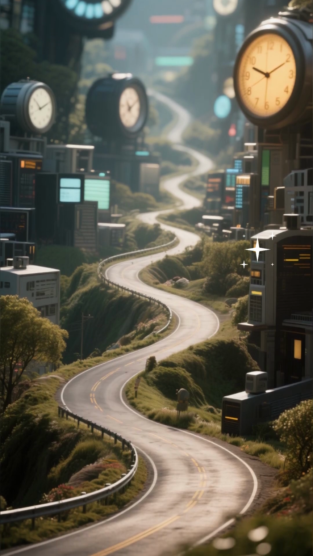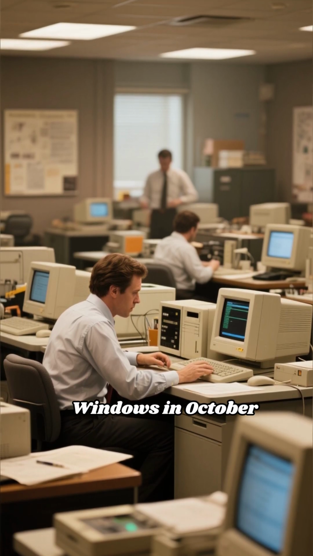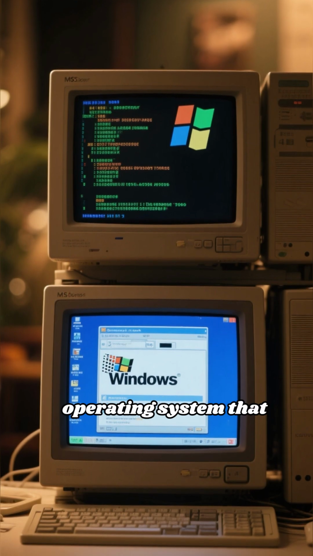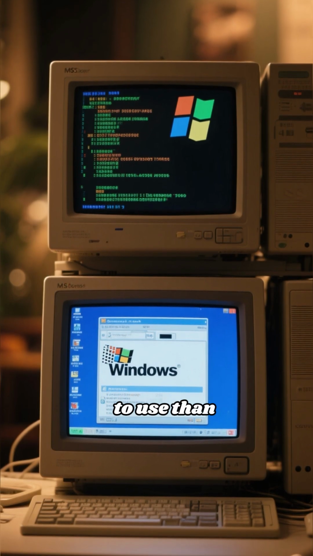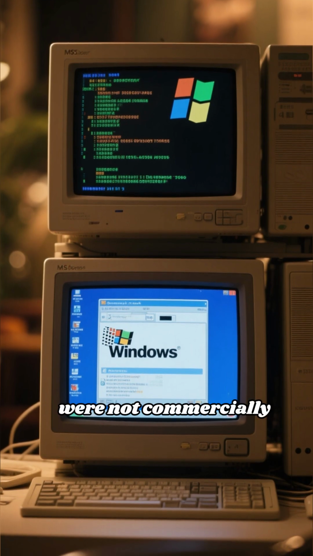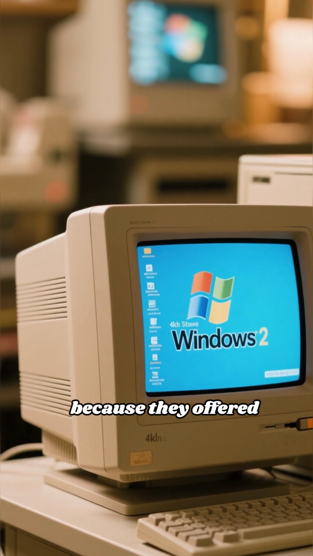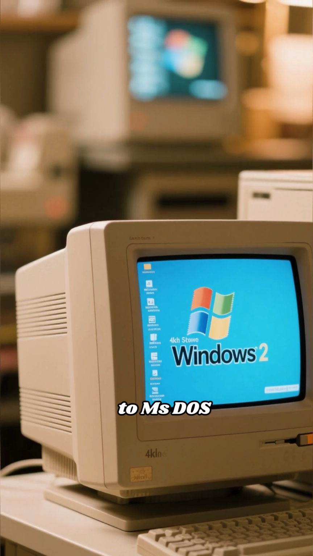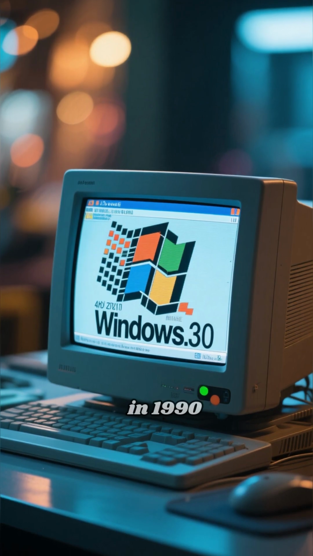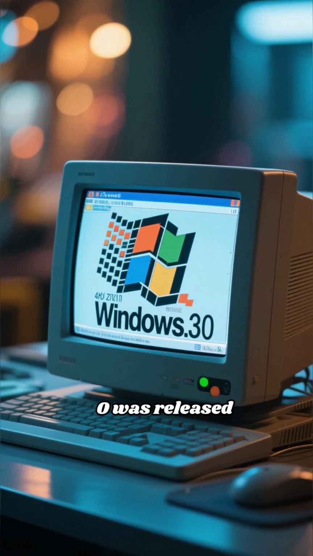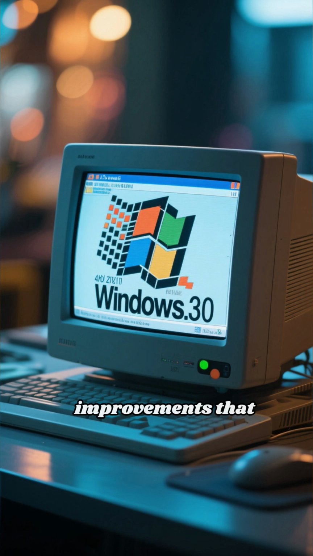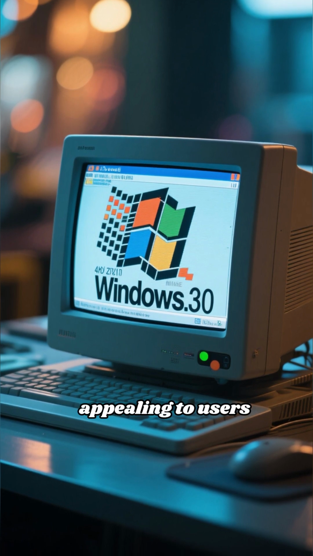Let's take a journey through the history. Microsoft began developing Windows in October 1985 with the goal of creating a user-friendly operating system that was much easier to use than existing systems like MS-DOS. Early versions of Windows were not commercially successful because they offered limited functionality compared to MS-DOS and were criticized for their poor performance. However, in 1990, Windows 3.0 was released and included support for virtual memory and other improvements that made it more appealing to users.